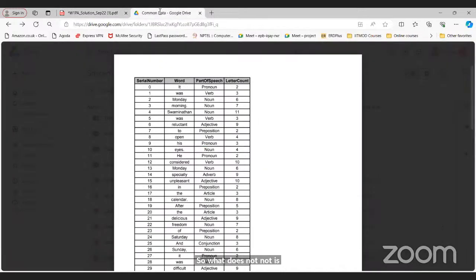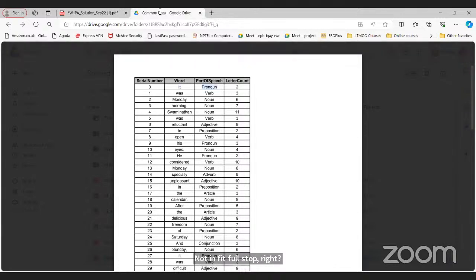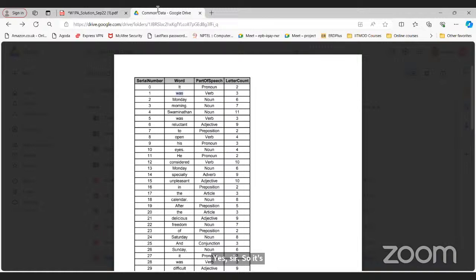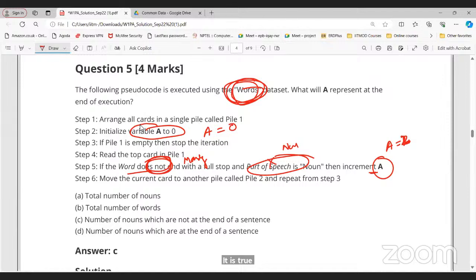So first one, "it", does not end with full stop, right? So we need to consider this. But part of speech is pronoun, right? So this condition will not be true. Then go for next one, "was", again does not end with full stop, but part of speech is not noun, right? What about next one, Monday? Monday and noun, this will be true, right? So we will increment A. So that is basically 1.